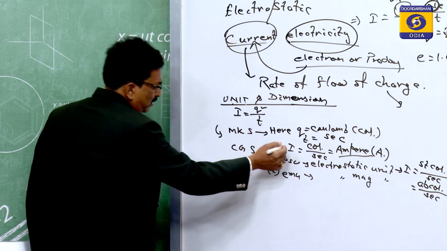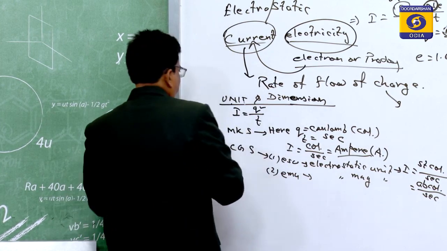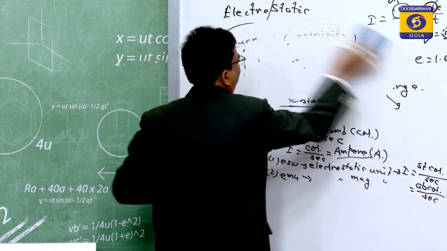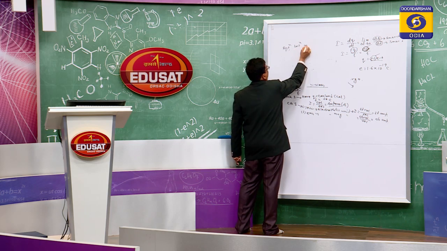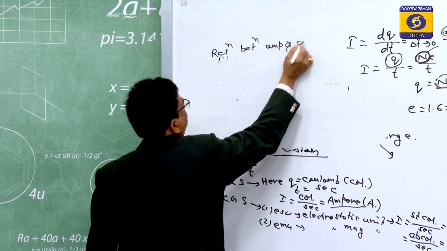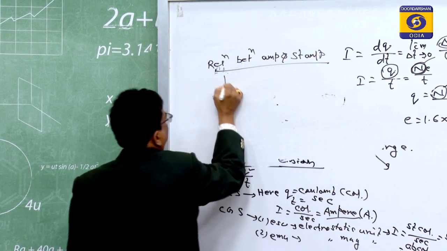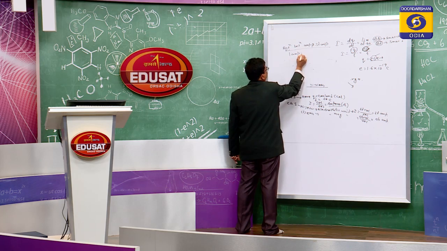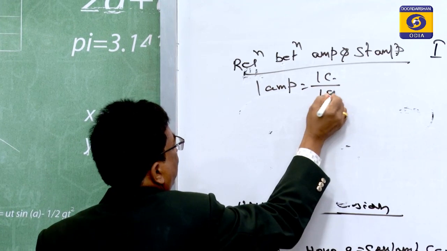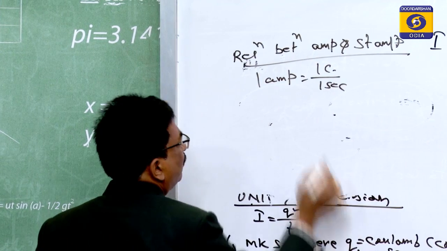If we want to find the relation between the ampere and the statampere, first you have to take it in the MKS system. So, the ampere is equal to 1 coulomb by 1 second. You see, 1 ampere is equal to 1 coulomb by 1 second.